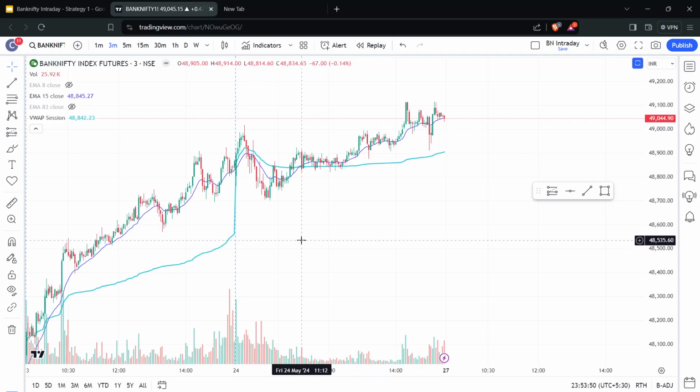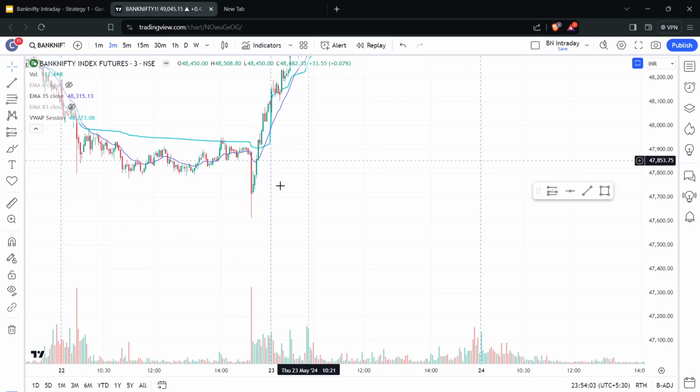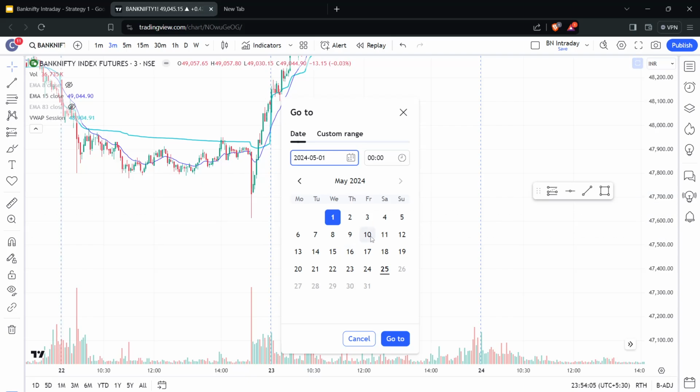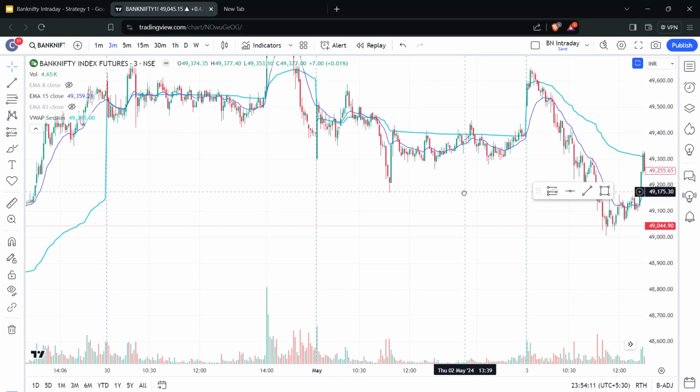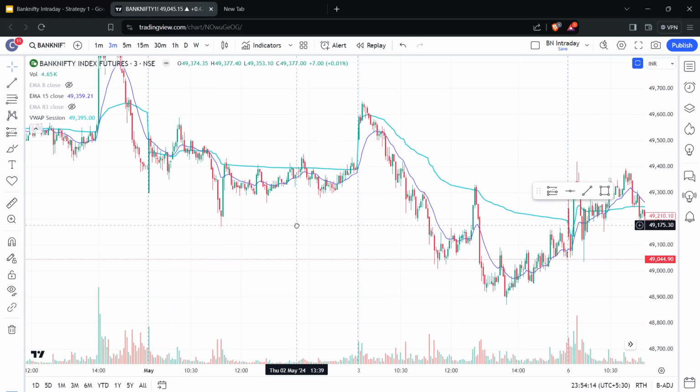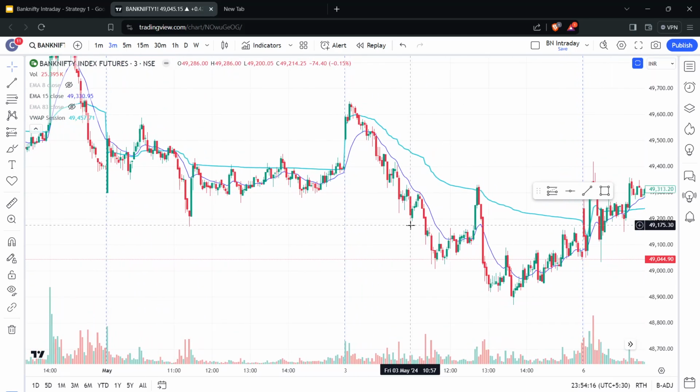Okay, so we are on May 24th, 2024, so let's go to some other random dates. Let's go to, say, 1st of May. Alright, so let me try to find a good trade here and explain. Yeah, this is a perfect trade.